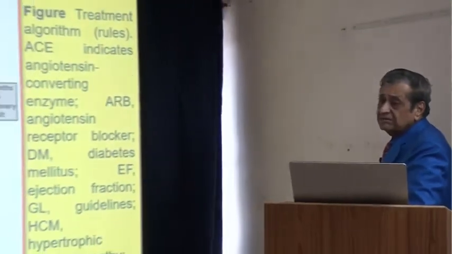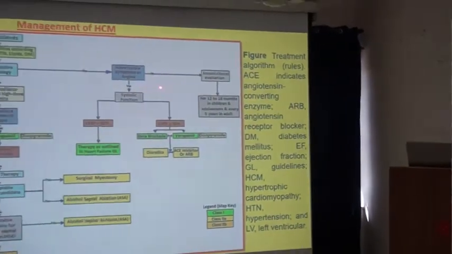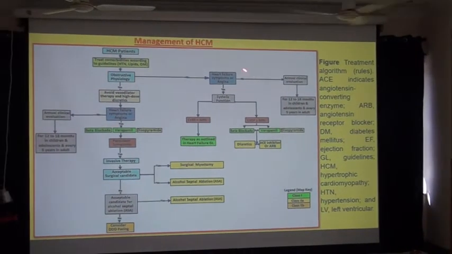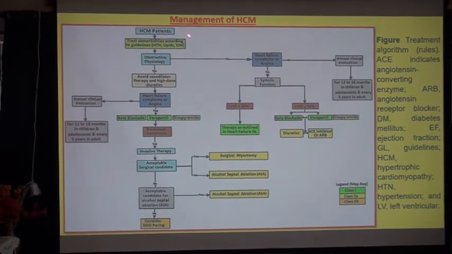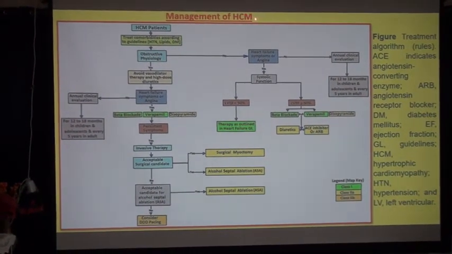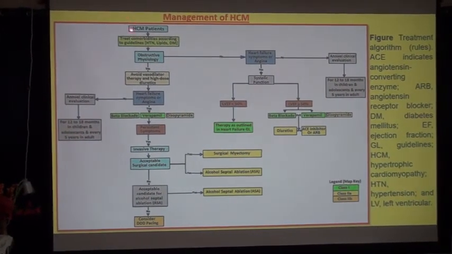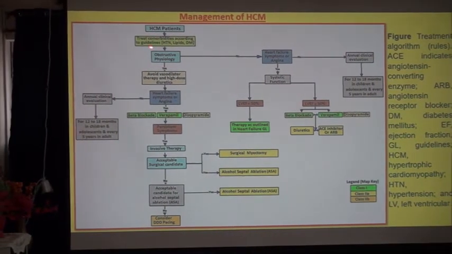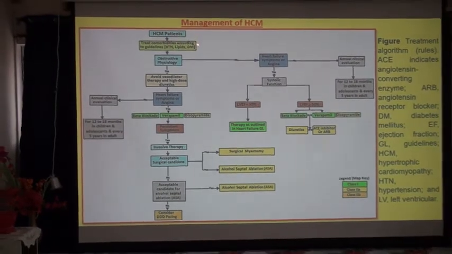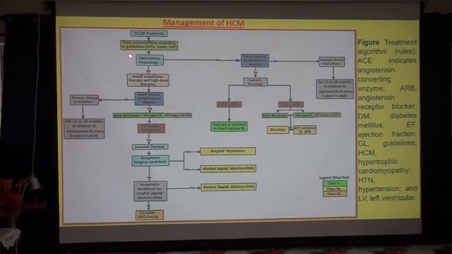Now I am going to tell you the MAPKI rules for the treatment and management of hypertrophic cardiomyopathy. If the patient comes with SCM, first treat comorbidities according to guidelines.